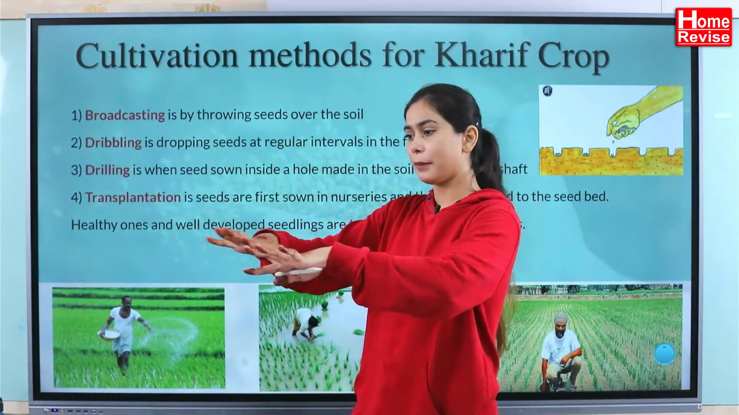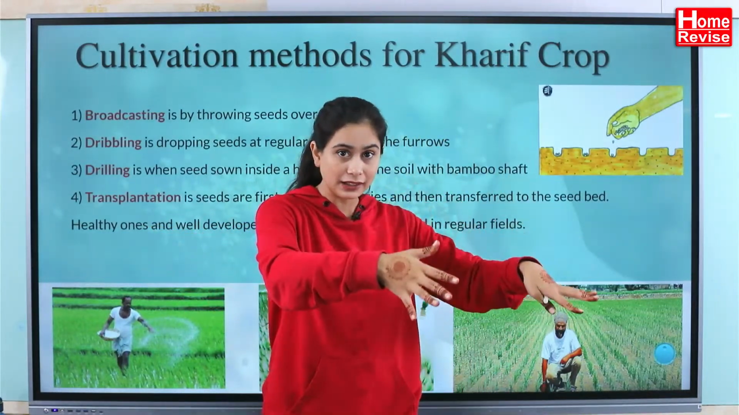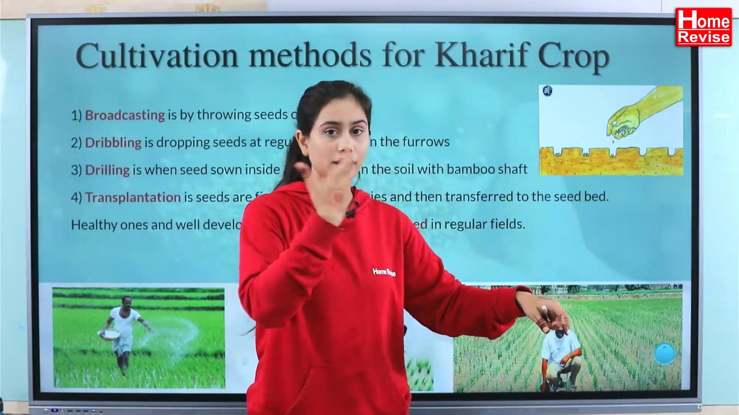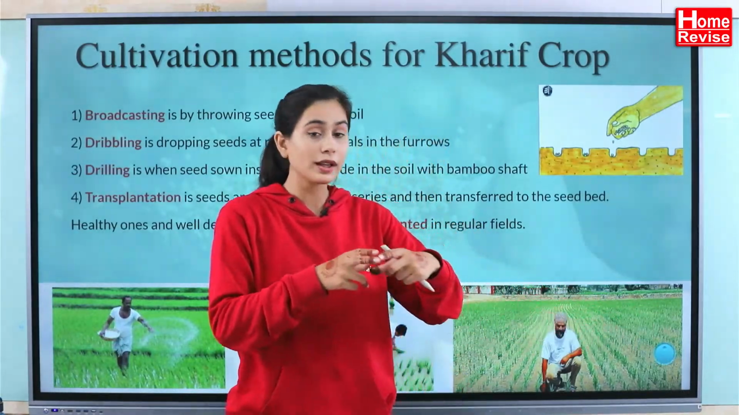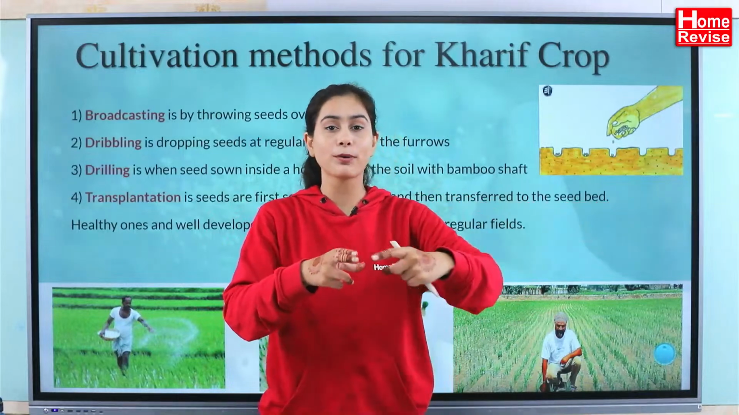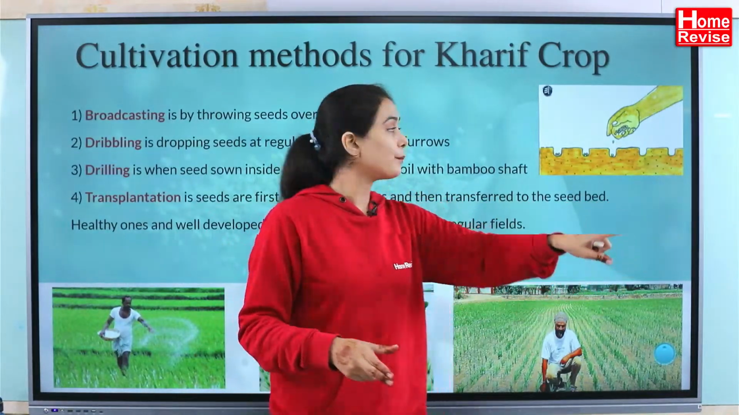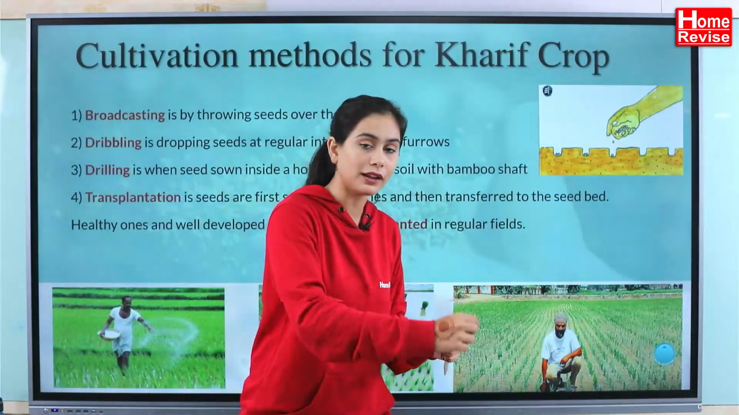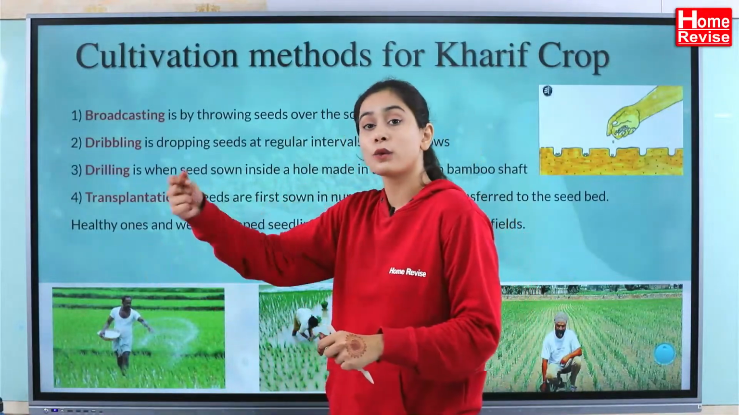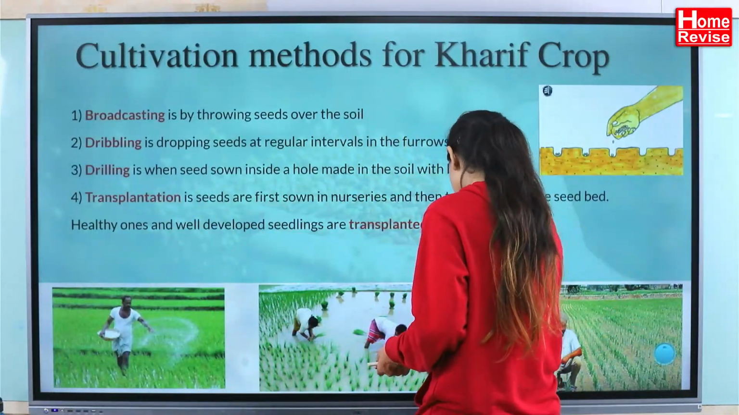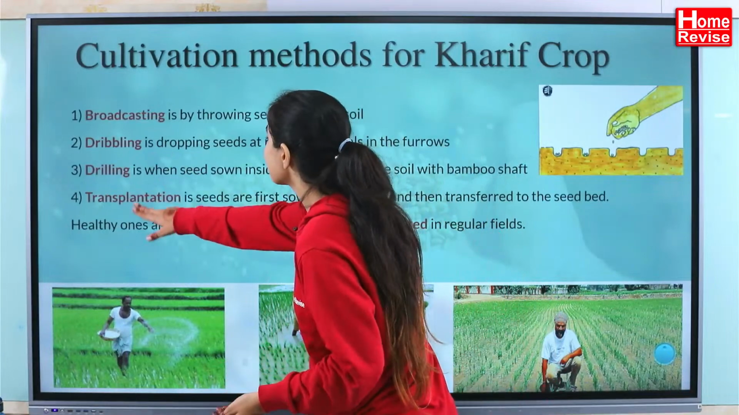Or I can say, I don't see a particular method, but when I go to a field where they have been practicing agriculture, you can see all the plants are lined up properly. Why so? Because this method has been used, dribbling. They sow the seeds in such a way. Clear till here? Okay.